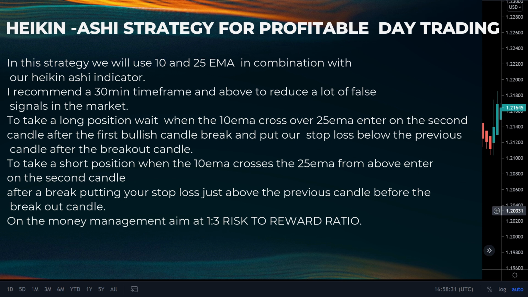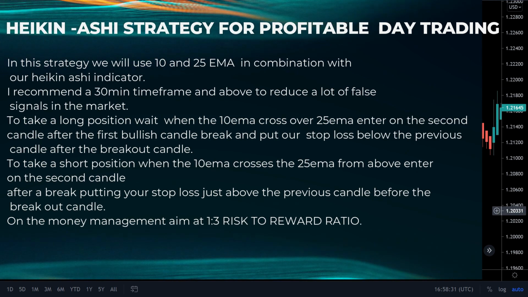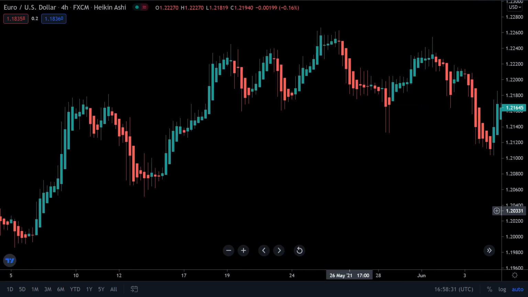To take a short position, when the 10 EMA crosses the 25 EMA from above, we will enter on the second candle after a break, putting our stop loss just above the previous candle before the breakout candle. On the money management, we aim at a 1 to 3 risk to reward ratio.